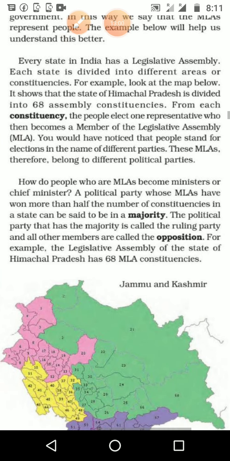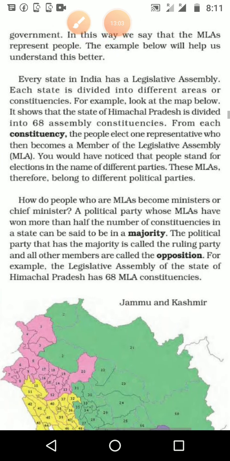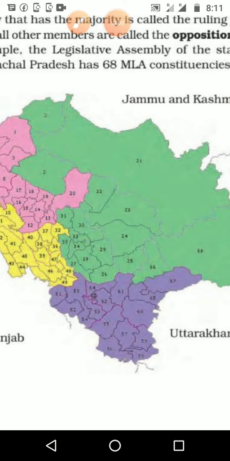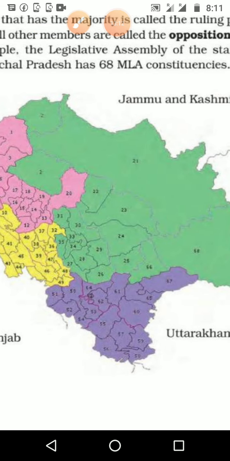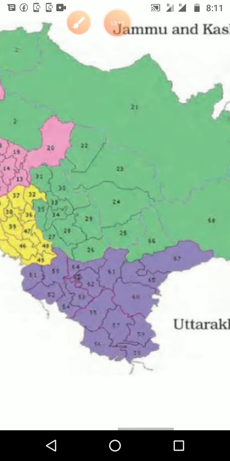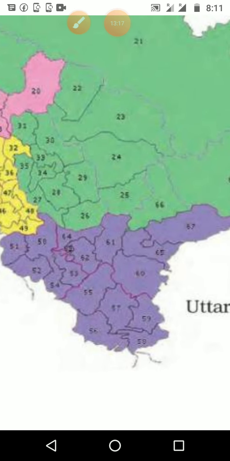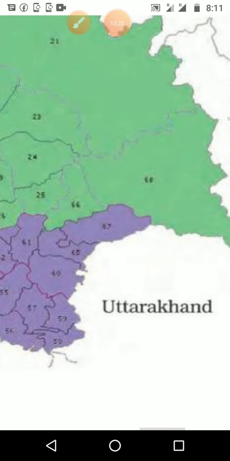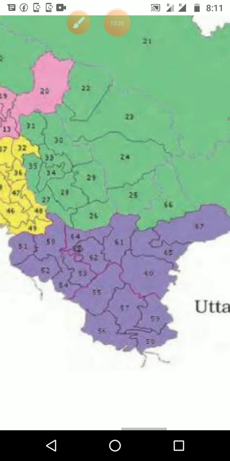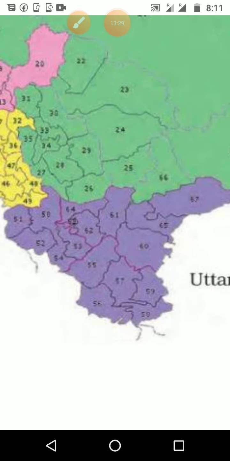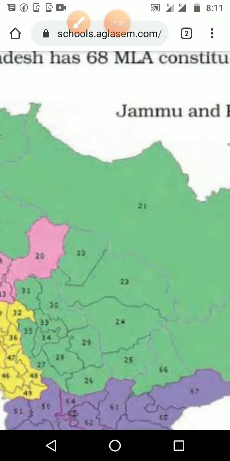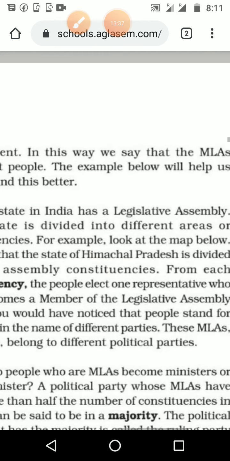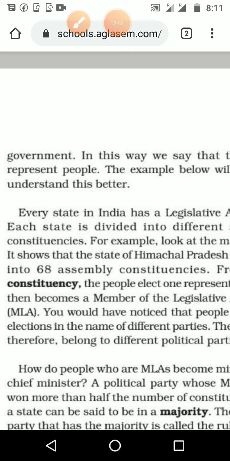Each state is divided into different areas or constituencies. One example is given here, Uttarakhand, then Jammu and Kashmir, Punjab, and some other examples below, and each is divided into small parts. These small parts are known as constituencies, the small areas from where we are selecting our MLAs.